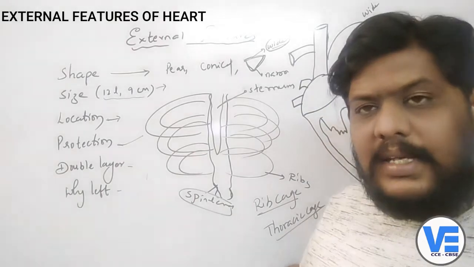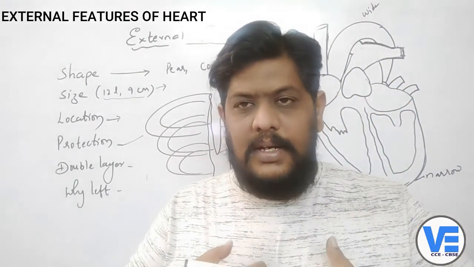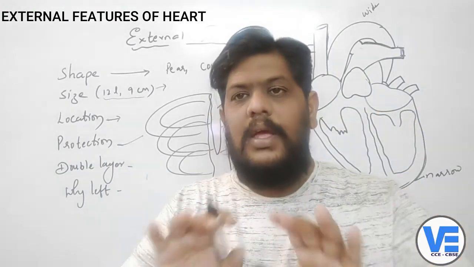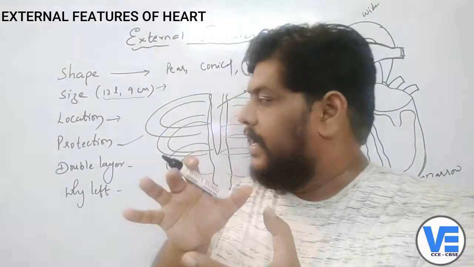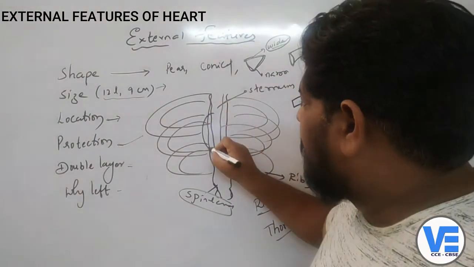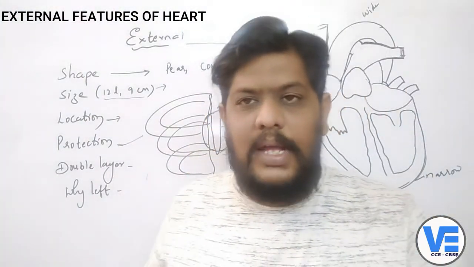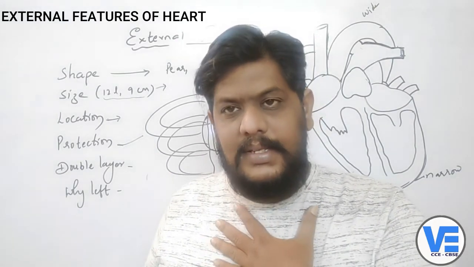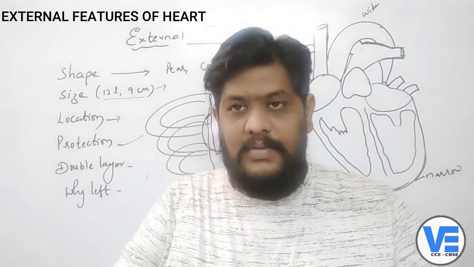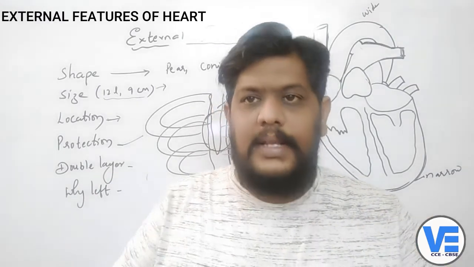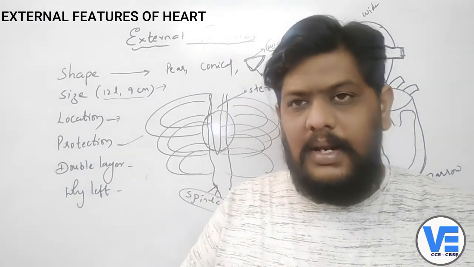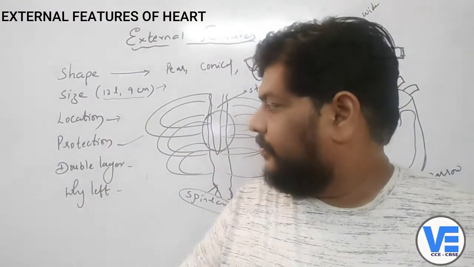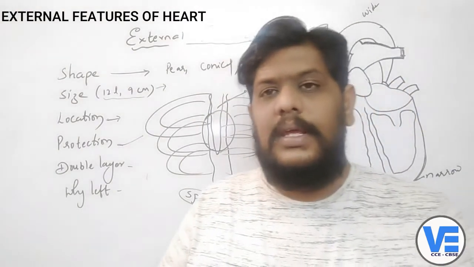So this thoracic cage, the ribs, the sternum, and also the backbone, these three form a cage-like structure in which the heart is protected. So nothing happens to the heart, nor to the lungs. Our heart and lungs are safeguarded in the rib cage, and nothing will happen to them. So that is how our heart is protected, right? Next, now coming to the heart.